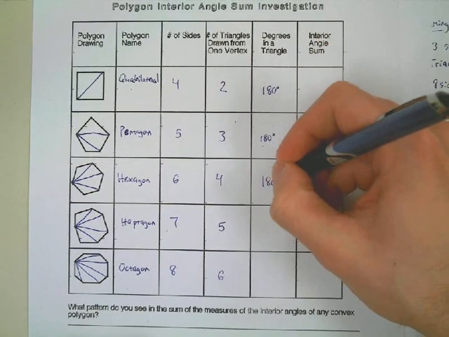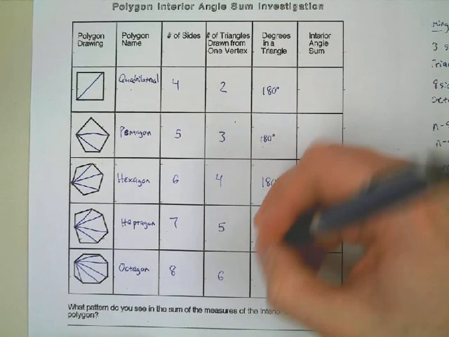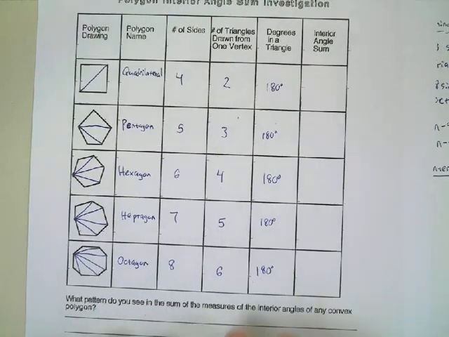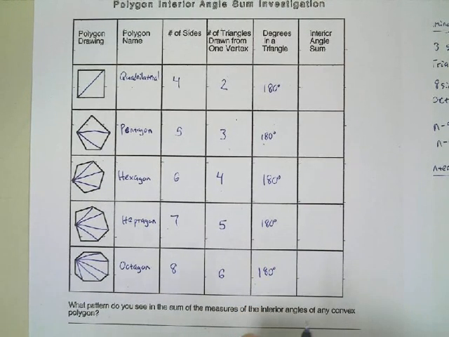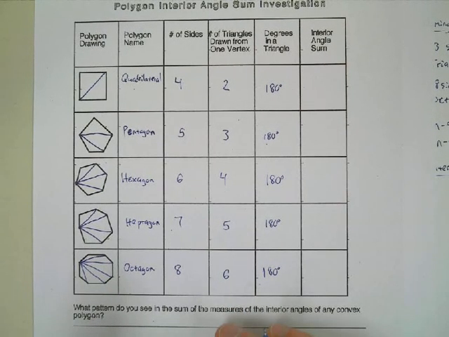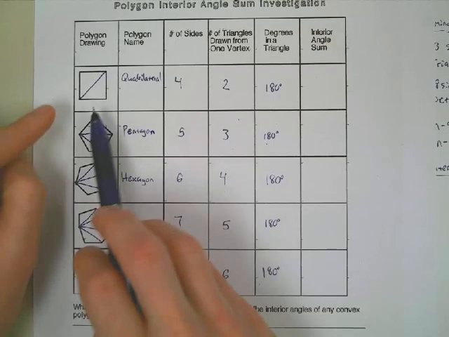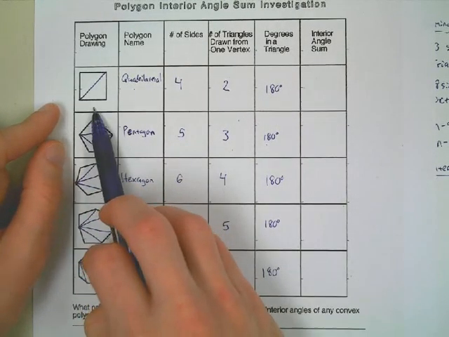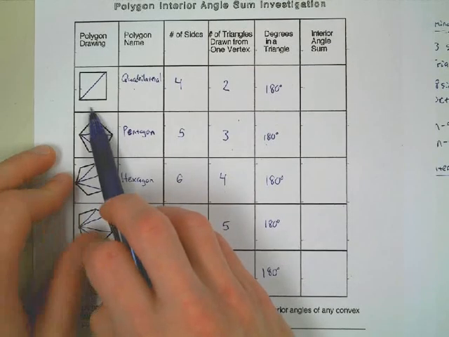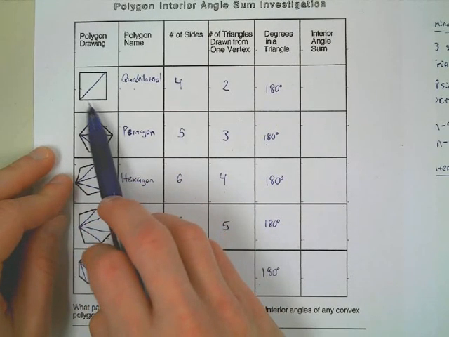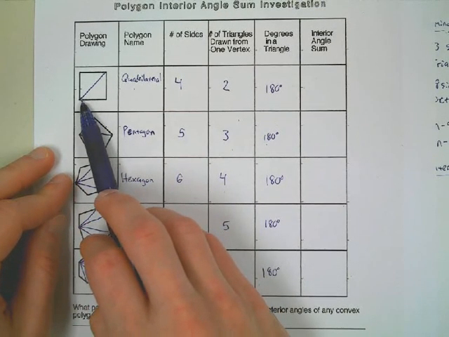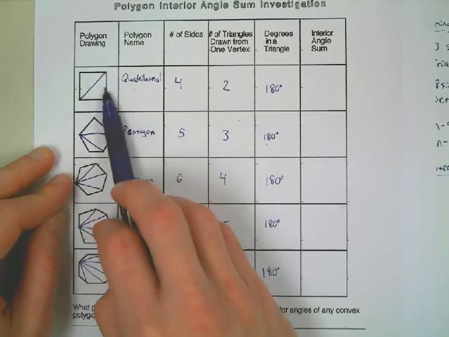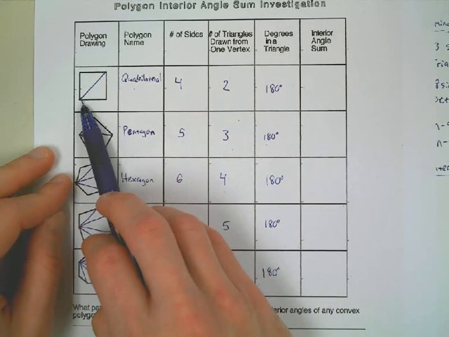Why is it minus 2? That's a good question, a trickier one to explain. I think partially because, if you think about this quadrilateral, there are 4 vertices, but there's only one diagonal possible. It goes from here to there, and that creates two triangles.